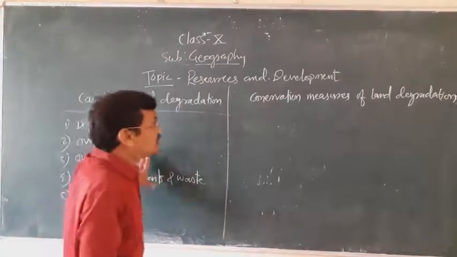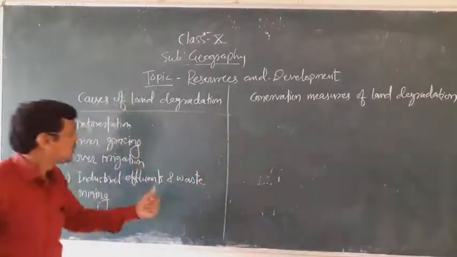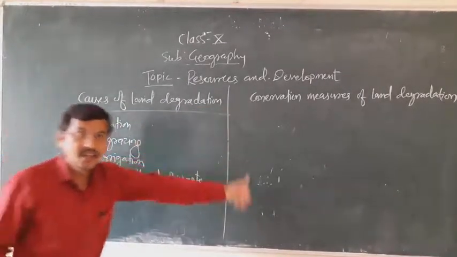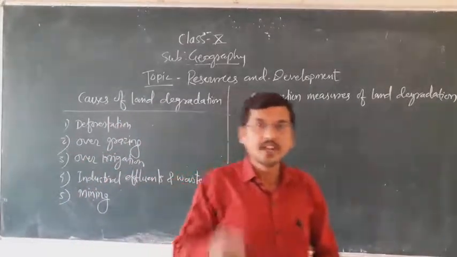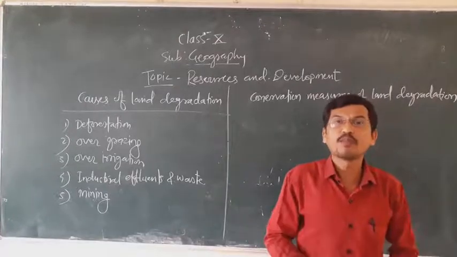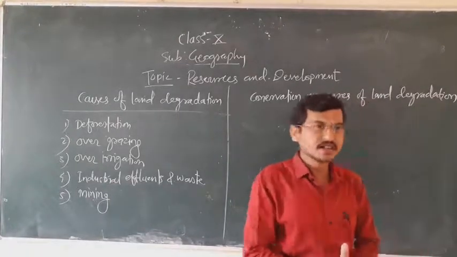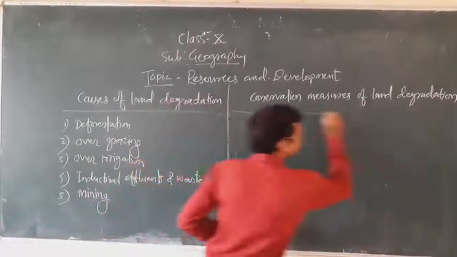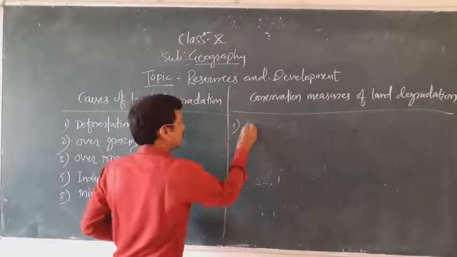Now, how can we protect or conserve land from land degradation? There are some solutions by which we can save, protect or conserve land by stopping its degradation. Number one, afforestation.